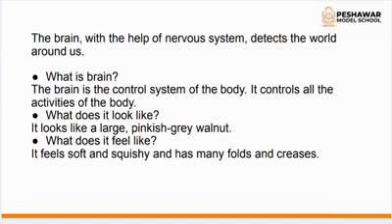We often say that the nucleus is the main central part of a cell. So similarly here, the brain is the control system of the body. It controls all the activities of your body.